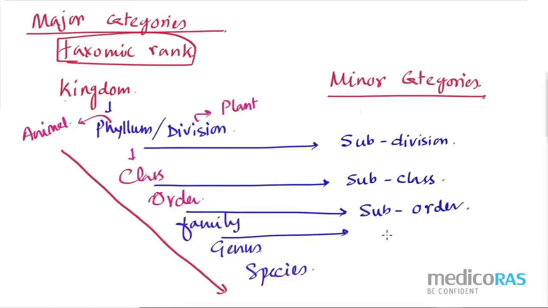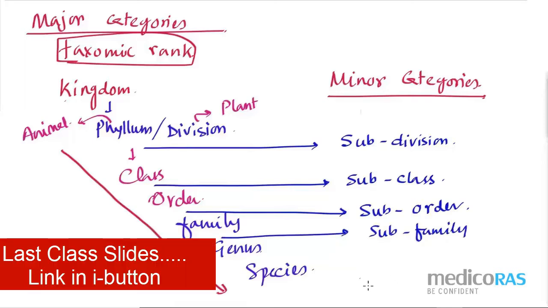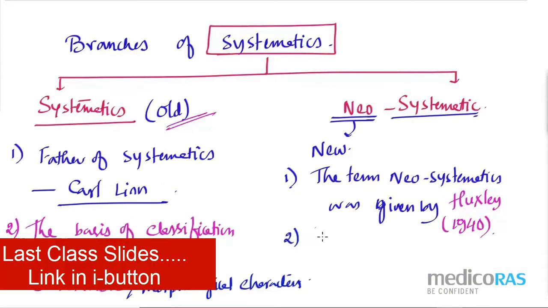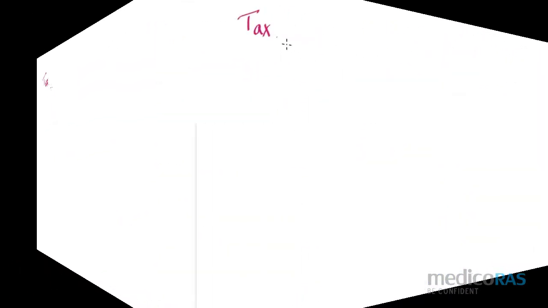We discussed the taxonomic category, taxonomic hierarchy, status, rank, and we also discussed systematics. So we have actually described everything, but we still need to write some definitions. Please write down taxonomic category.